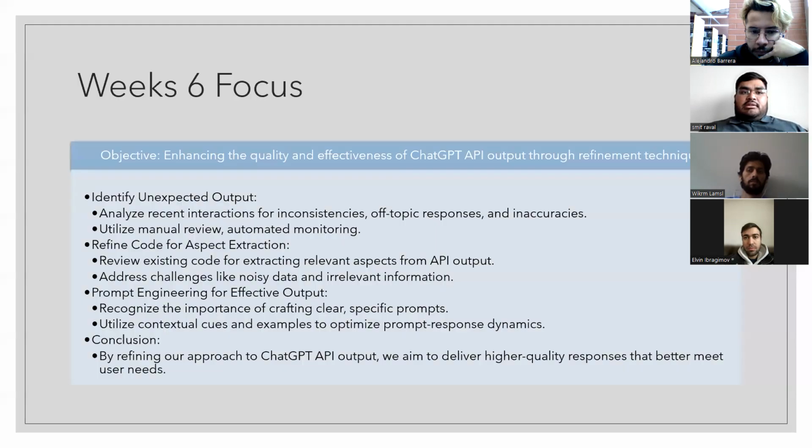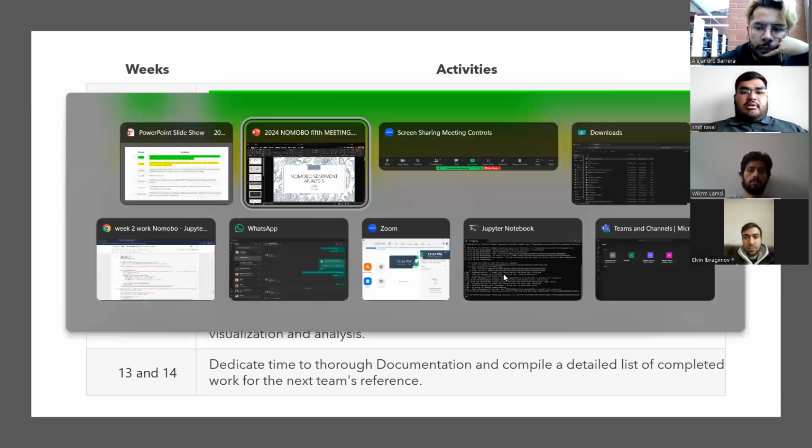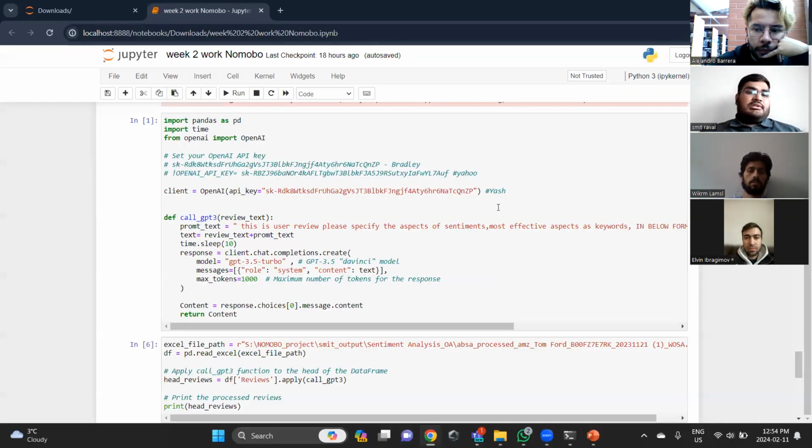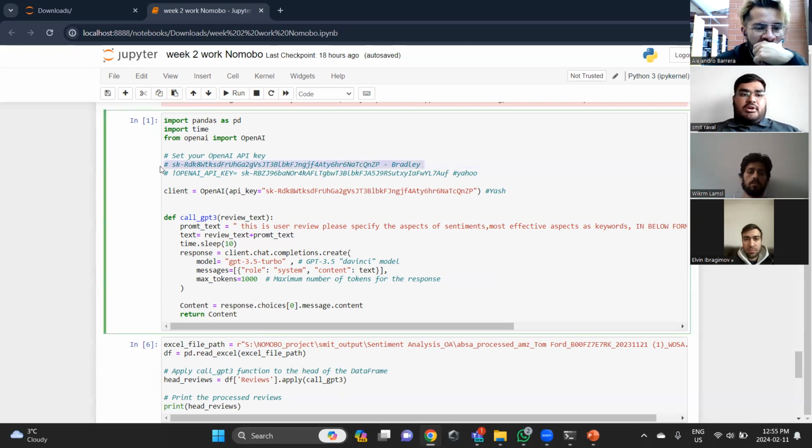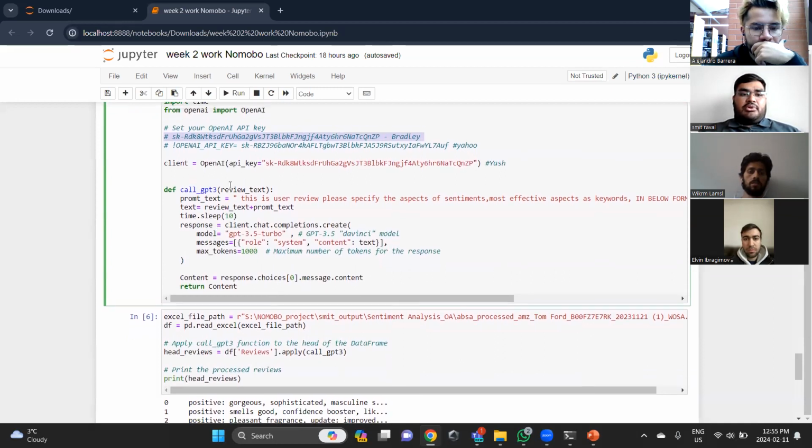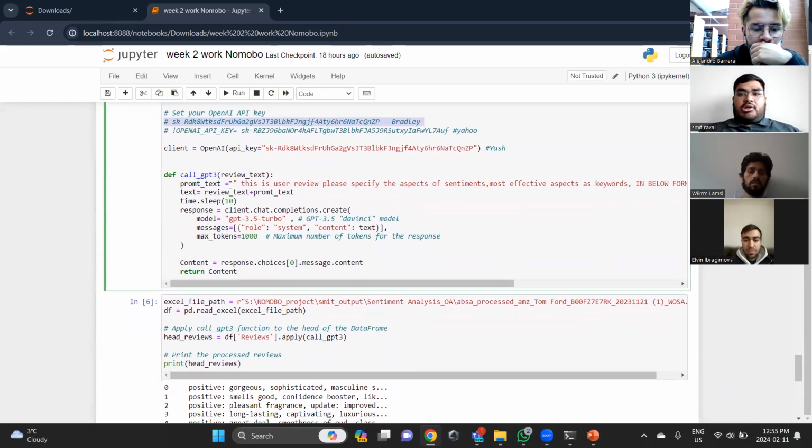So week 6. I will quickly show you what we've got. This is the code that I showed you in week 4 as well. So there is a client. This is the key which we got from the client side, Bradley, and we've put it in our code. And for configuration check, we are supposed to check our RPM, requests per minute. For the free tier it was very low, as I talked about in the issues for week 4. It was about 3 requests per minute.